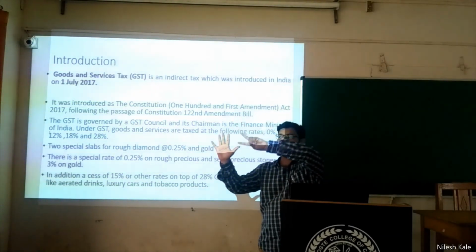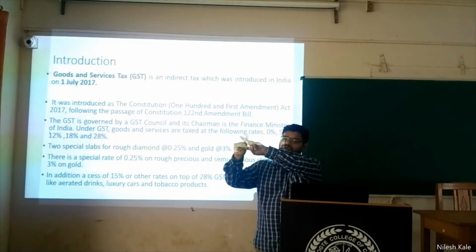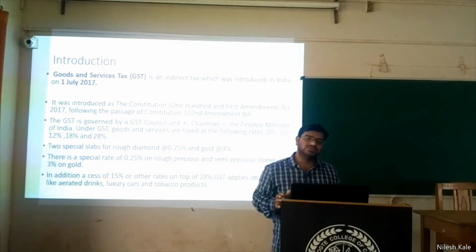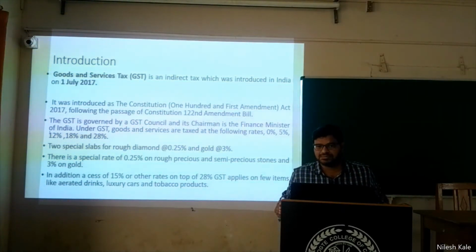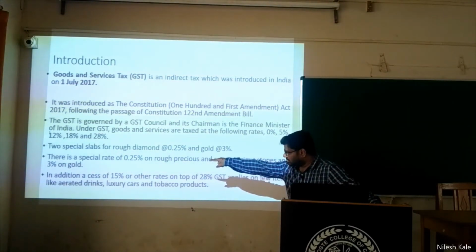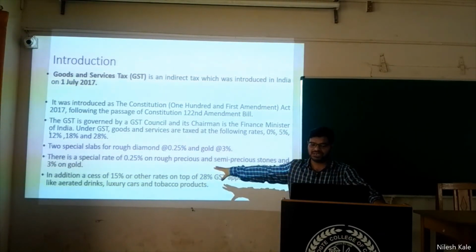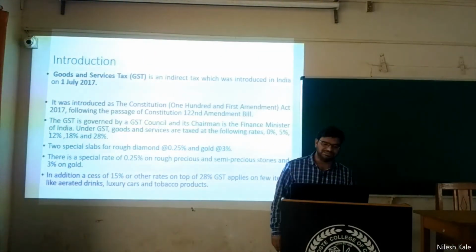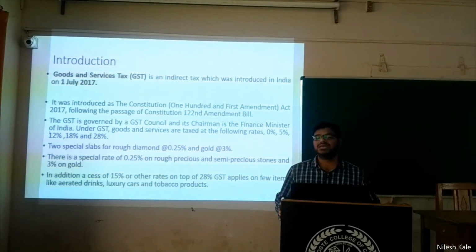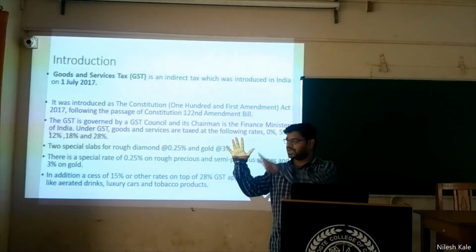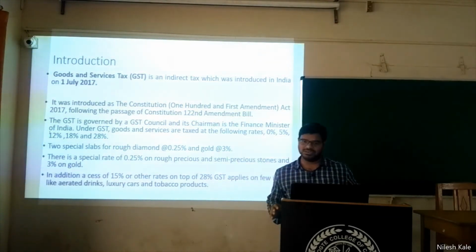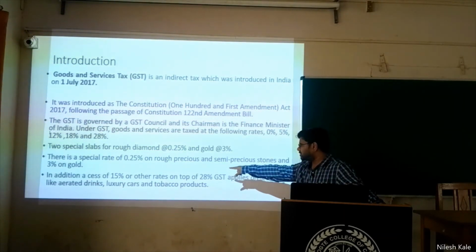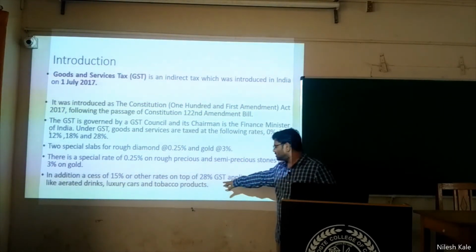Now I will add another 2: 0.25% and 3%. 0.25% is for raw diamond, and 3% is for gold. Gold carries 3%, right? And 0.25% for rough precious stones or diamond, you can say. So in total there are how many? 7 slabs, these 5 and these 2. In addition to this, 15% or other rates on top of 18% GST is applicable.